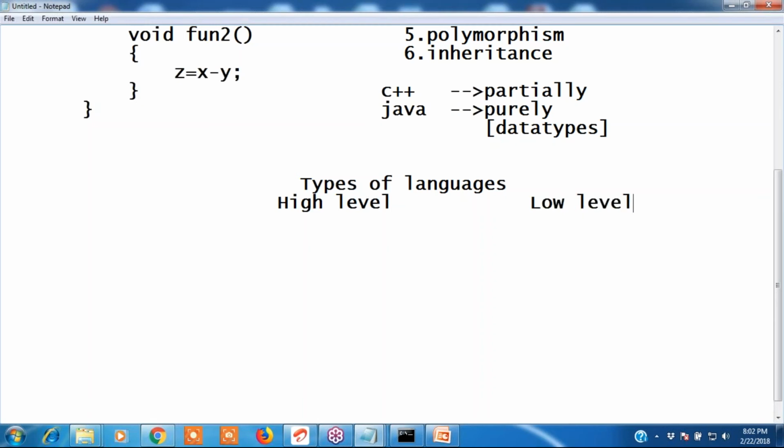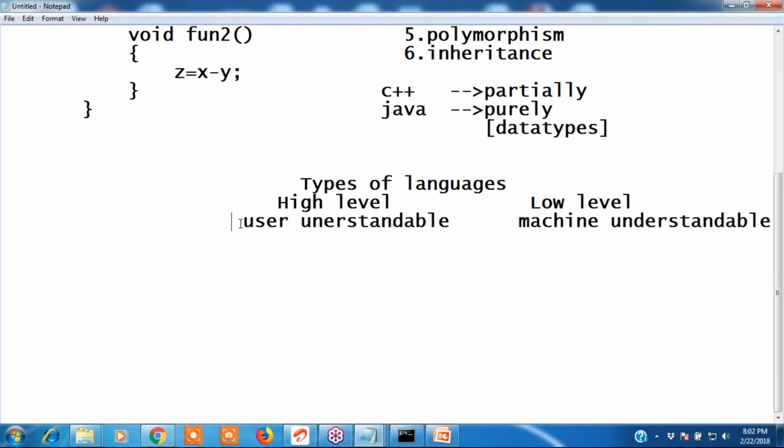What are the high level languages? User understandable languages are called high level languages. Machine understandable languages are called low level languages.